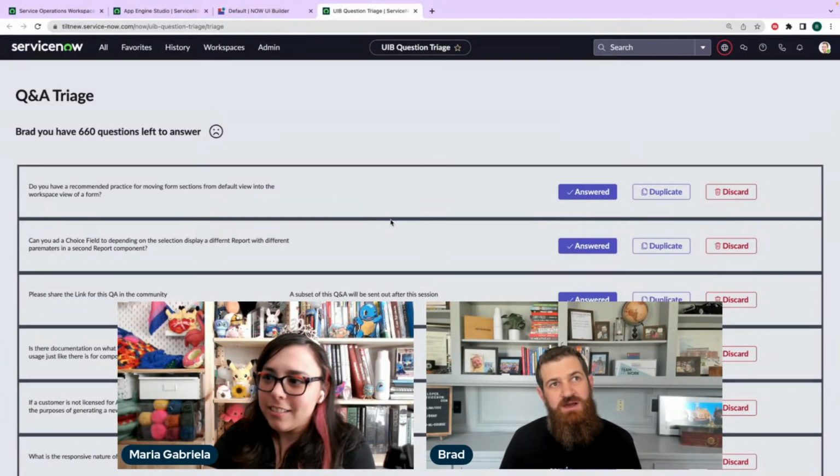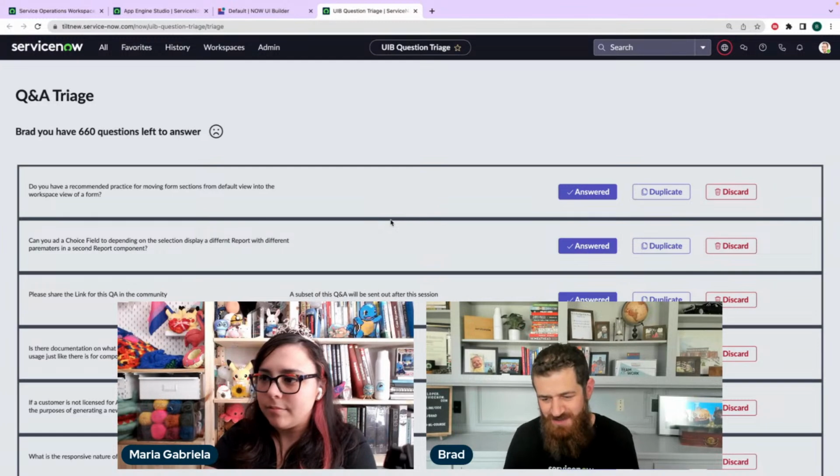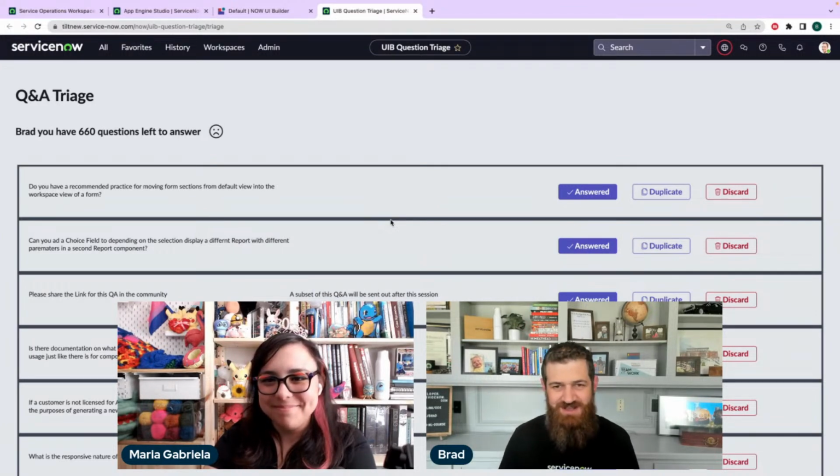Yeah, so I think right now, as of Utah, we would not consider them low code users. When we say low code, that's really a persona rather than a way that the tool works. And we don't really consider the low code persona a UI Builder persona. UI Builder is really more for our pro code developer personas right now. So low code, high complexity is another way to say that. I saw low code, high config. So you still have to learn it, and there's a high learning curve.